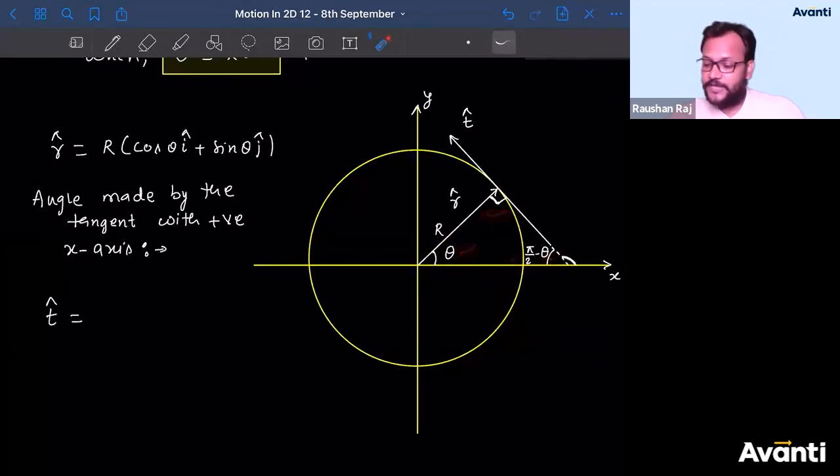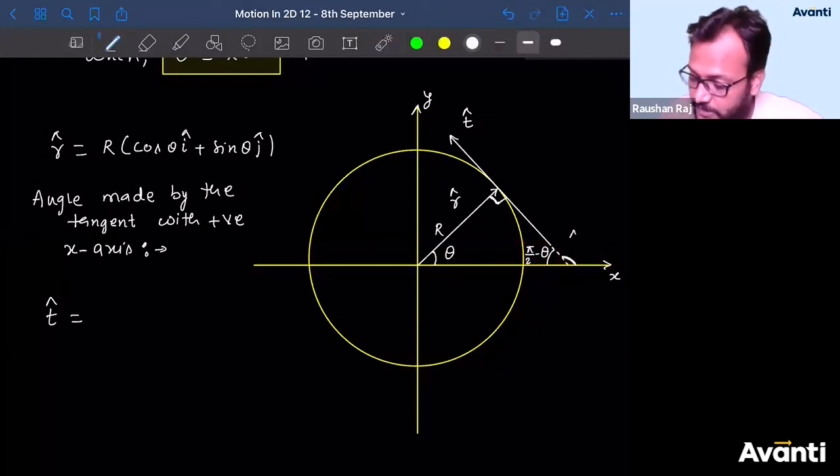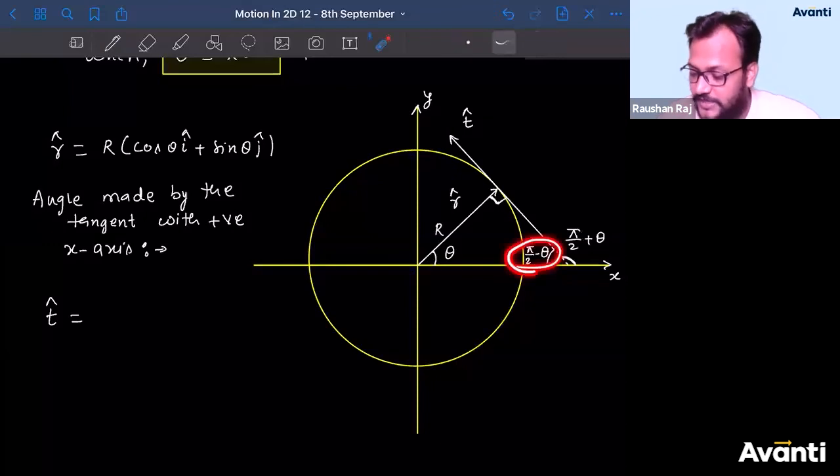If this is pi by 2 minus theta, what should be this angle? I can say that the summation of these two angles must be 180 again, because it is an angle on a straight line. So if this is pi by 2 minus theta, it has to be pi by 2 plus theta. When you add these two, theta and theta get cancelled, and pi by 2 plus pi by 2 becomes pi, hence it has an angle of 180 degrees at this point. So the angle made by the tangent with the positive x-axis is pi by 2 plus theta.